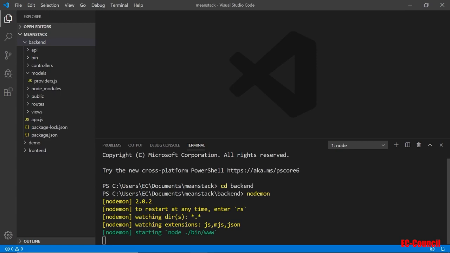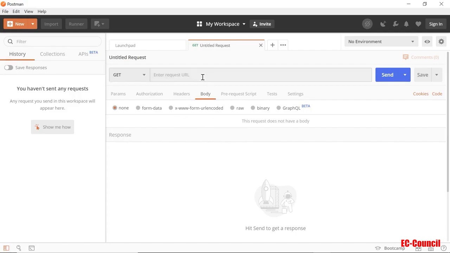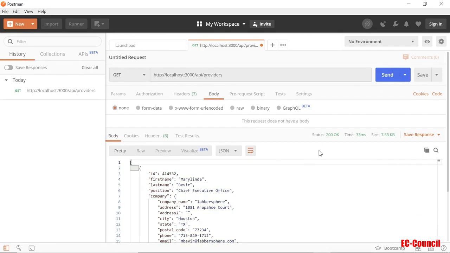So I'm gonna go back to the Postman. And then let's go and get that URL. Remember, our domain is HTTP localhost port 3000. And our API is API/providers. Okay, that is the get for all data. So if you go ahead and click, make sure it's the get method, click send. And if it works correctly, you should see that it sends all the data to us down here in the